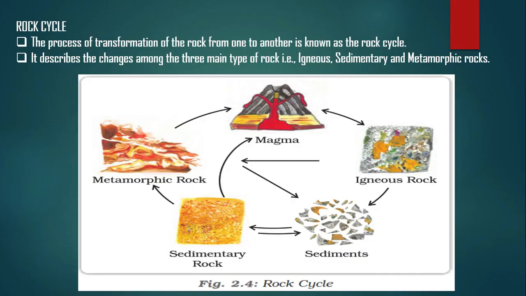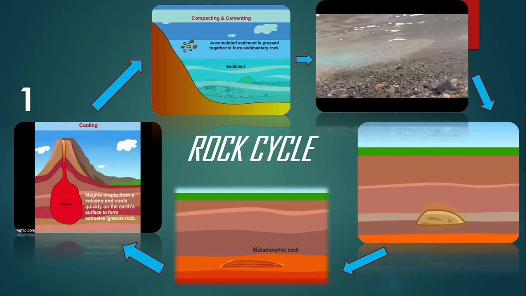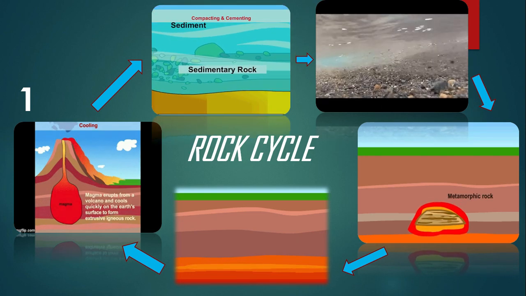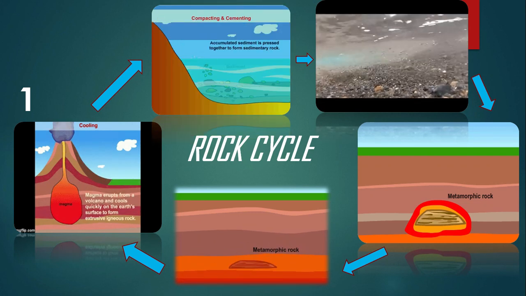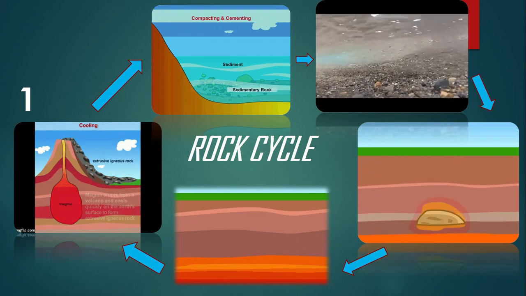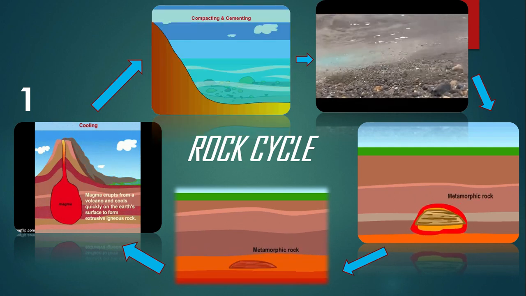Now move to the second last subtopic of this chapter, that is rock cycle. So as we all know that magma comes out. Look at this GIF. The molten magma comes out and cools down, and it forms the extrusive igneous rock. Then this igneous rock breaks down into small particles. These small particles or fragments are known as sediments.